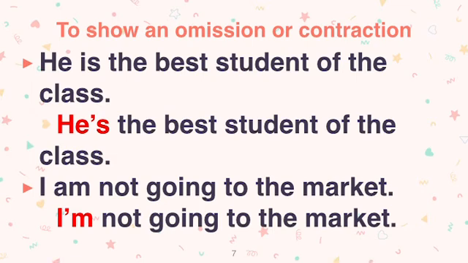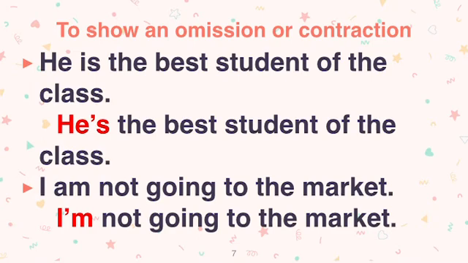Now for example, he is the best student of the class. Okay, he is, can you see? H-E, he, and I-S, is. Okay, he is the best student of the class. So similarly, what we will do is, we will just write H-E, he, apostrophe S. Okay, he's the best student of the class. पढ़ने में सेम है, बोलने में भी सेम ही होगा. Okay, but we will use his. Okay, we will remove I and we will just add apostrophe S.